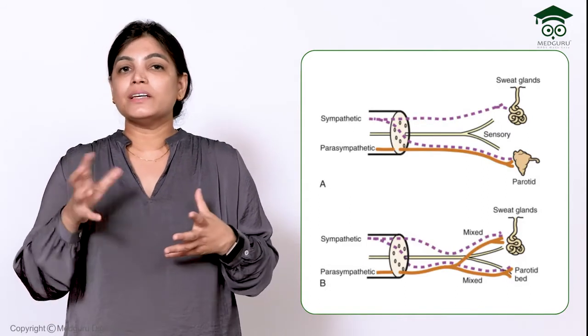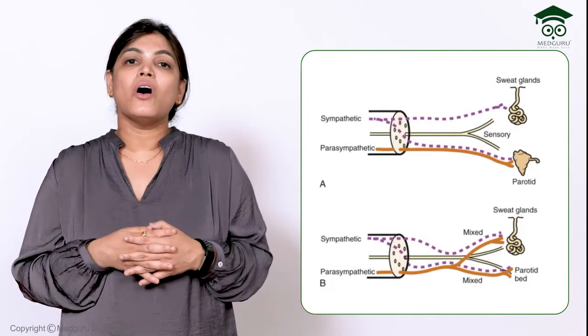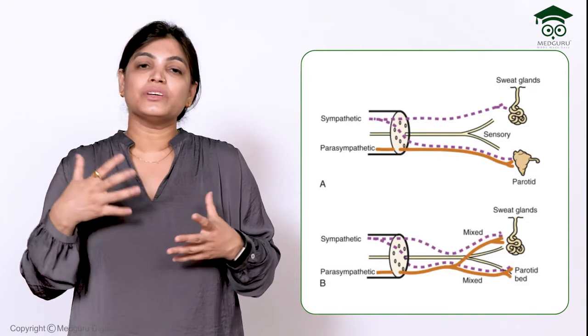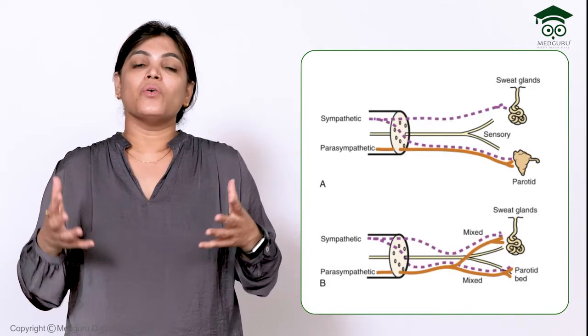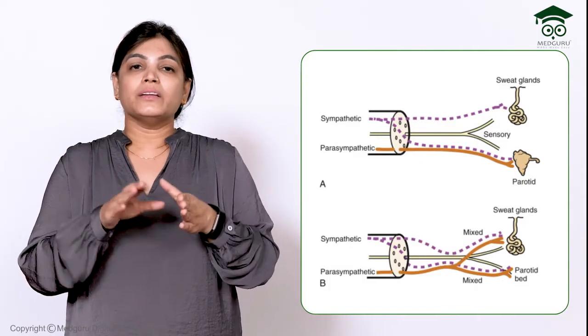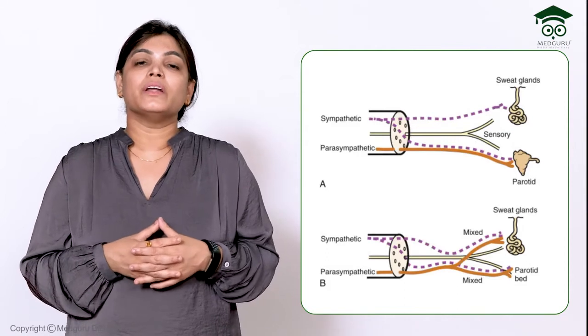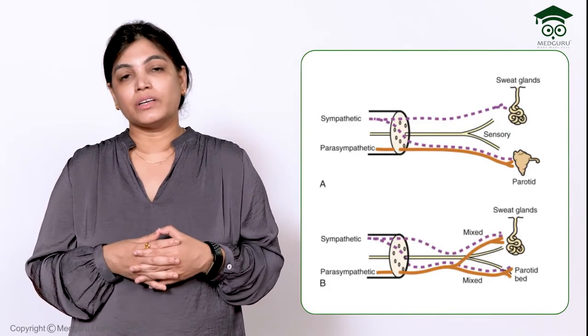So what happens if there is injury to the postganglionic fibers, or if there is injury in the auriculotemporal nerve? During regeneration, the nerves can grow along with the great auricular nerve. They can grow all together in a single form. That means the regenerating fibers of the auriculotemporal nerve can grow along with the great auricular nerve.